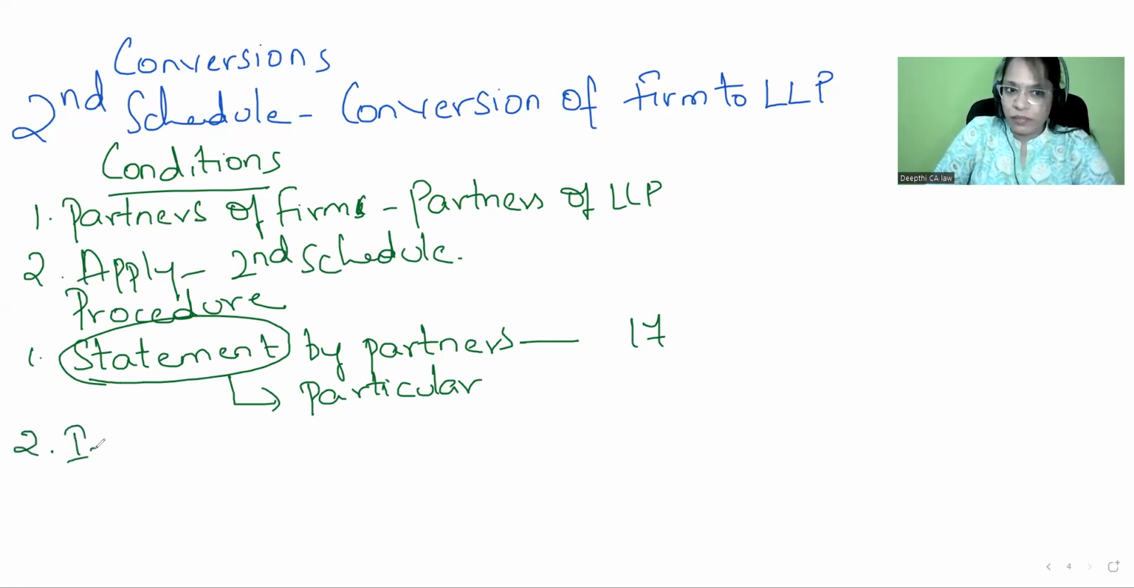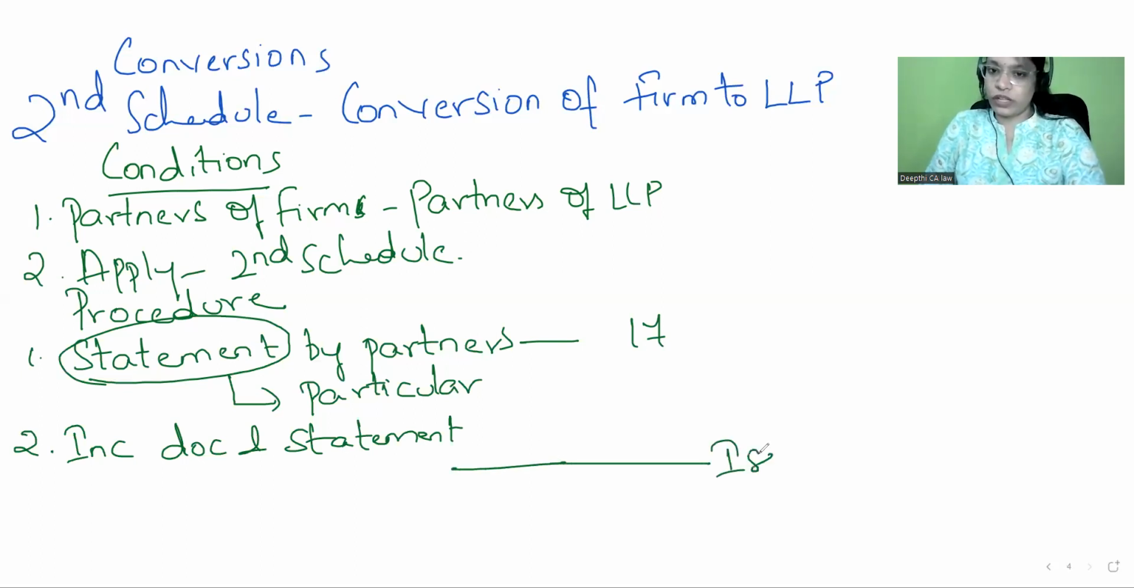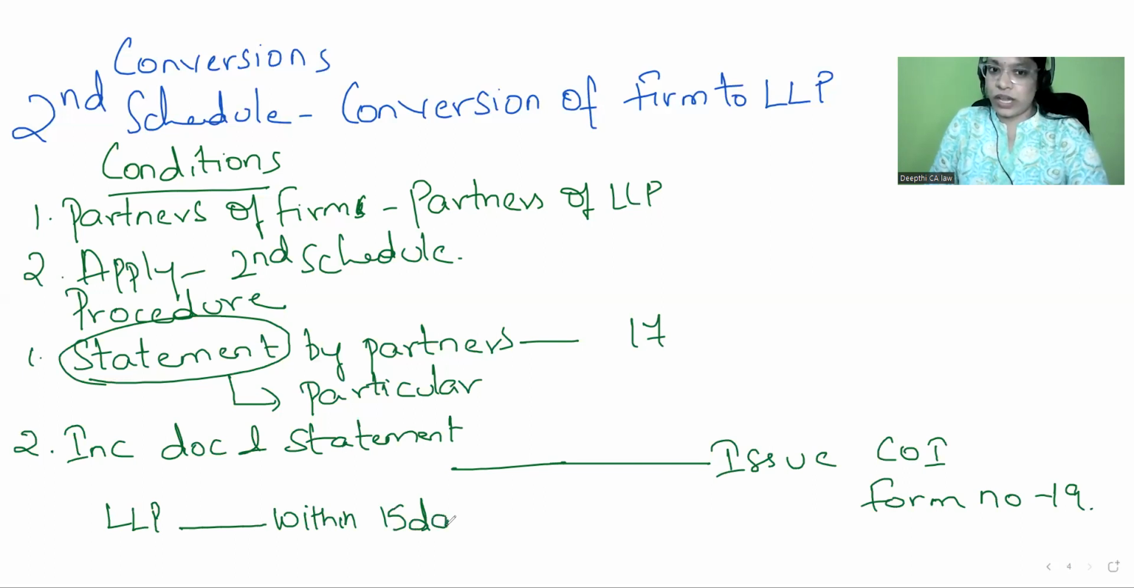And second, please submit incorporation document and statement, same like how you incorporate your LLP. After that, what will the registrar do? Registrar, after verifying it, will issue certificate of incorporation in form number 19. So after getting form number 19, what must the LLP do? It must, within 15 days, inform the ROC.